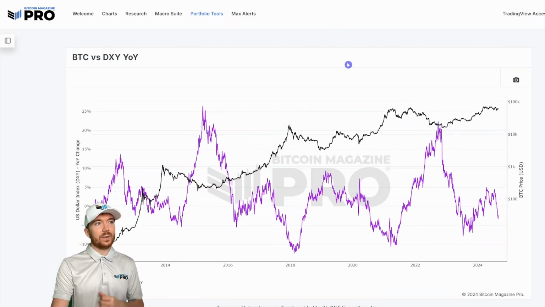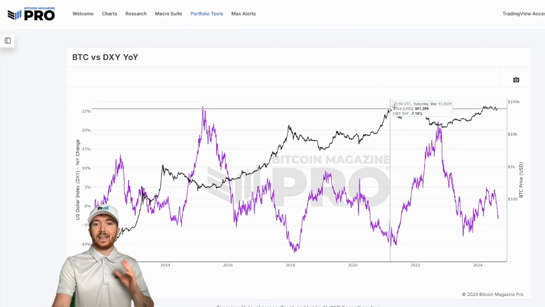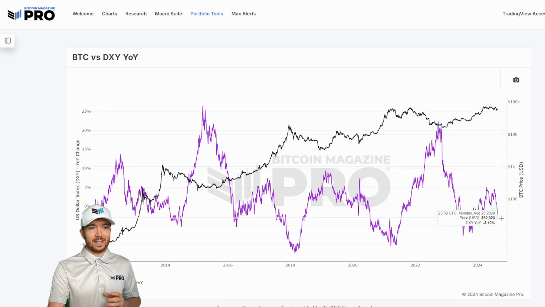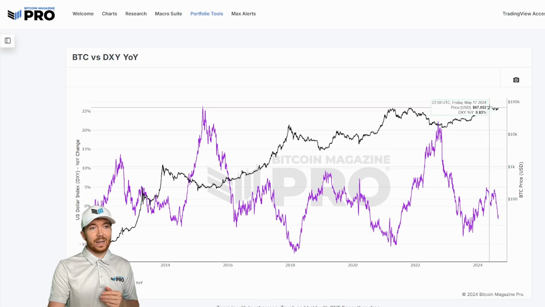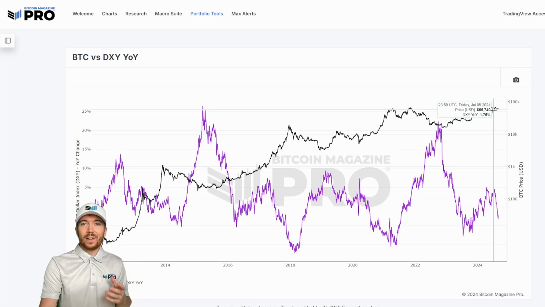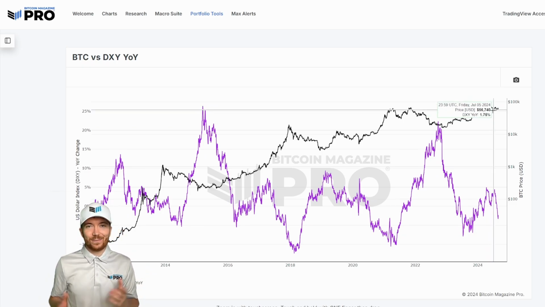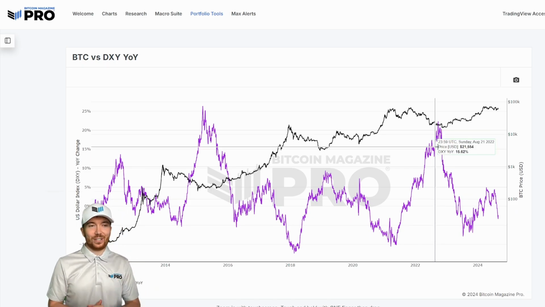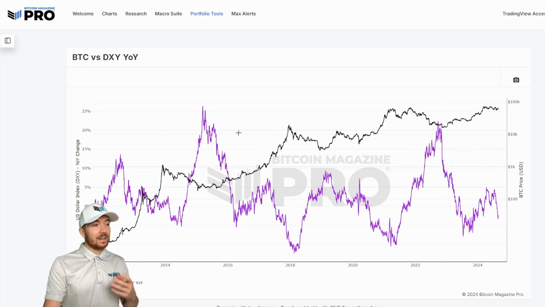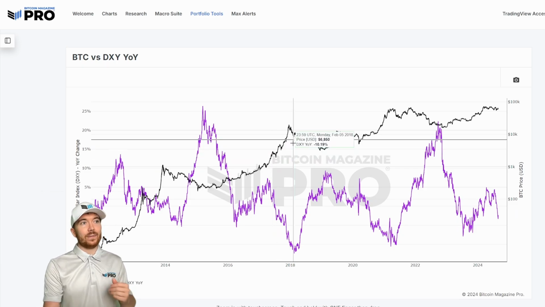And if we just go to the BTC versus DXY year-on-year chart, it may be a little bit clearer to see that this has been drastically reducing for a couple months now. And Bitcoin's price action has actually been rather stagnant, a little bit downwards, a few rebounds here and there, but really isn't indicating very bullish conditions for BTC, which is a little surprising, obviously considering their historically inverse correlation.